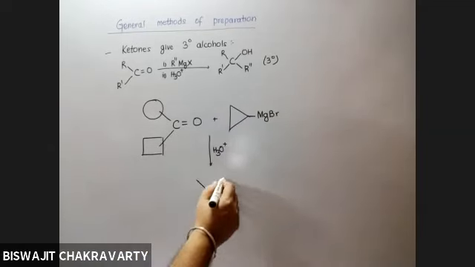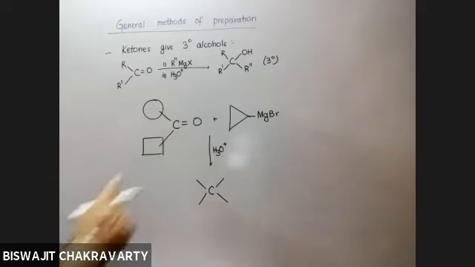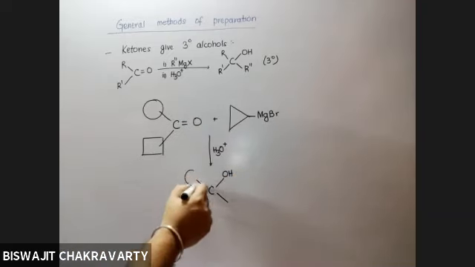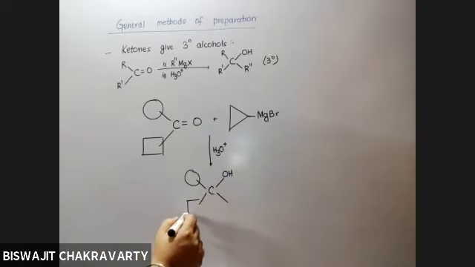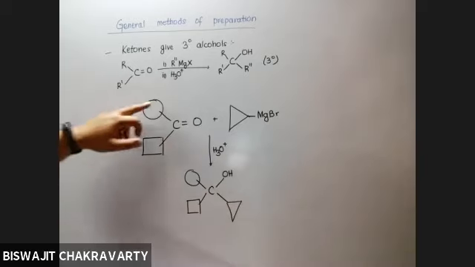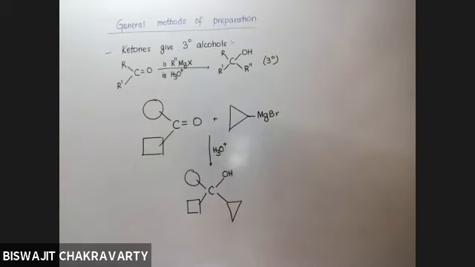Carbon will be bonded to 4 groups, one of which will be OH. The other 3 will be this, or not? Yes, sir. Now the circle, square and triangle that I have given you just for understanding purposes are nothing but alkyl groups, isn't it? Yes, sir. I hope it is clear now.